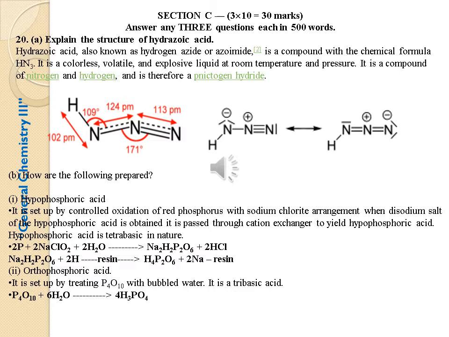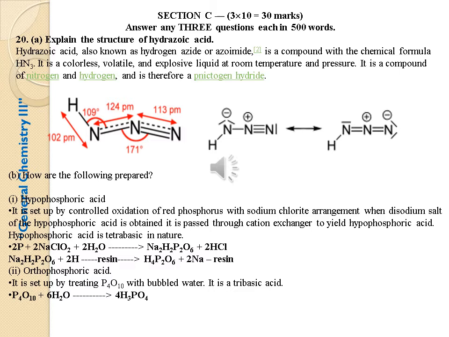So this is the structure of hydrazoic acid. N, triple bond N, single bond N, that combines with H. So the bond angle between the nitrogens is 171 degrees. The bond lengths are 113, 124 as well as 102 picometers. This is the resonance structure.